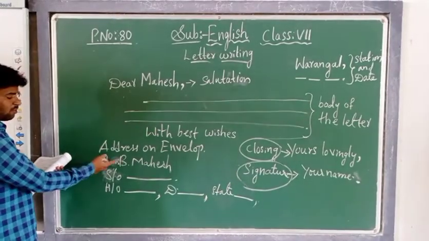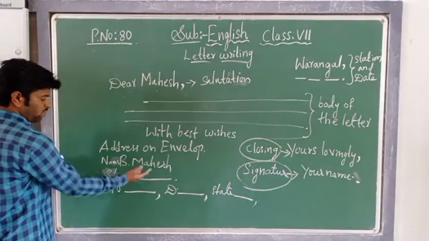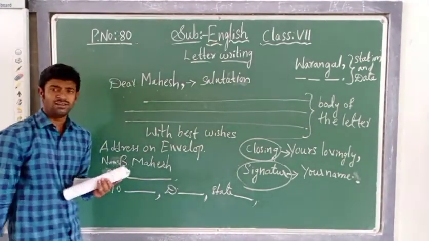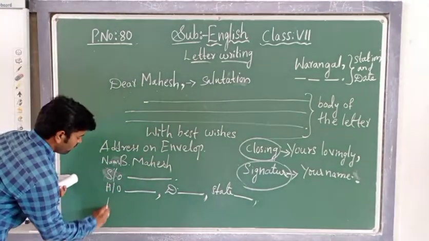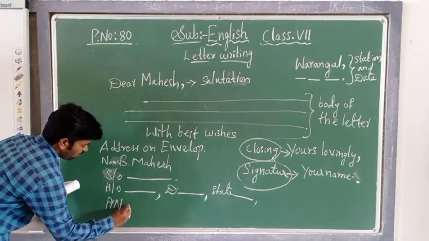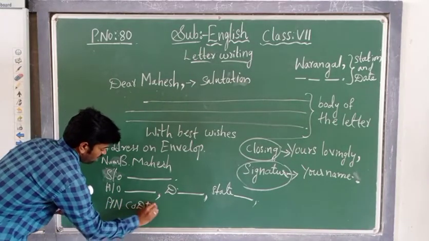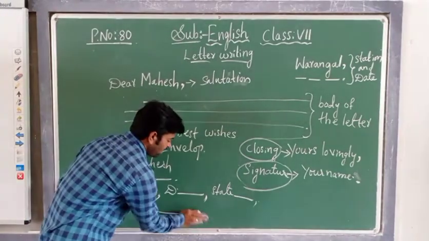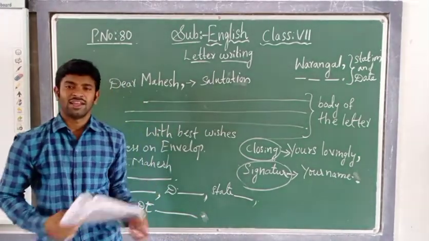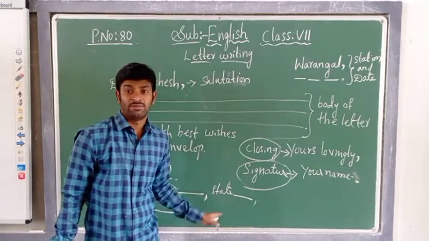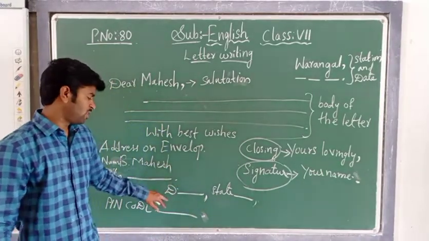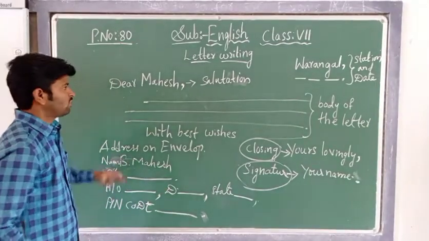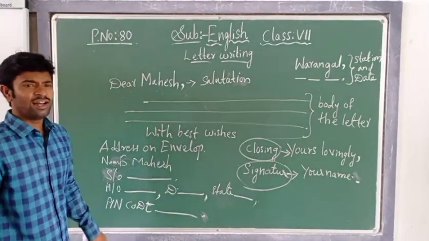You should mention the name, son of, father's name, house number, which district it belongs to, and which state it belongs to. Then the pin code. Without the pin code the letter will not be delivered to that address. So these are the steps involved in letter writing, children.